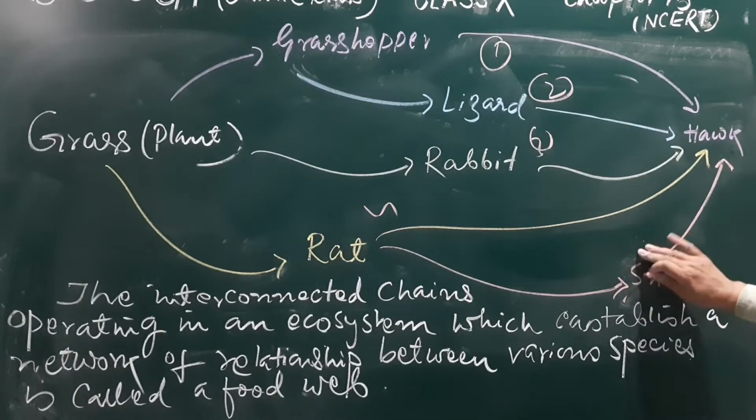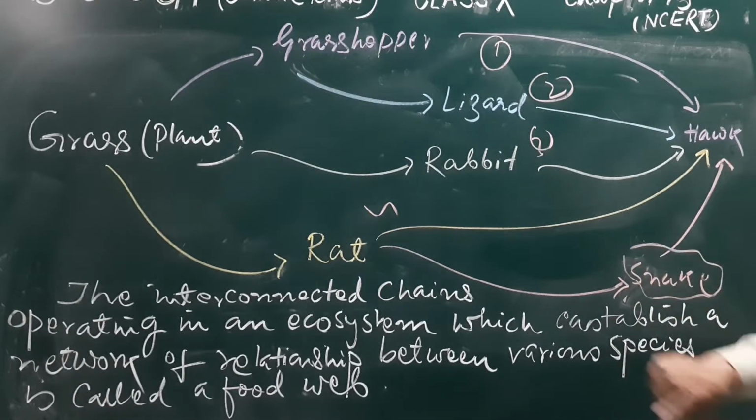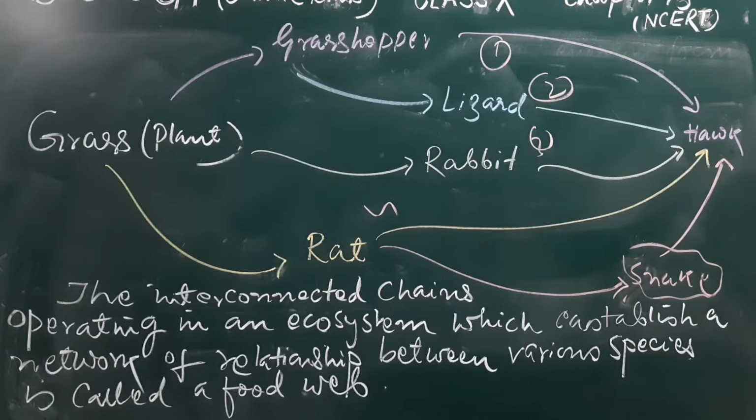Here one more important consumer is the snake, which is also present. The food chain may complete up to the snake, but the top and final consumer here is the hawk.